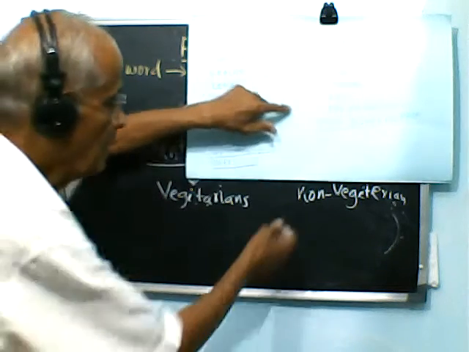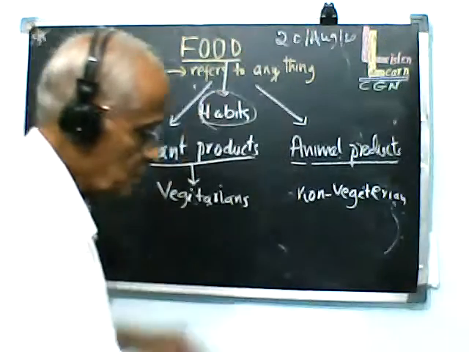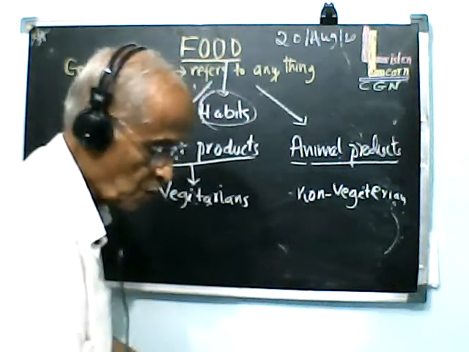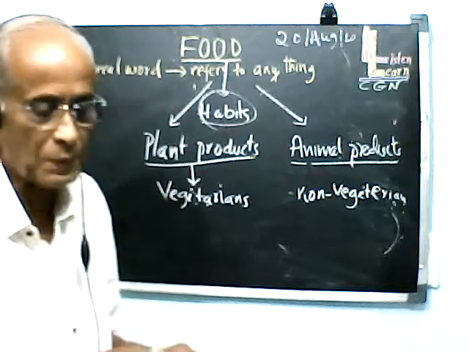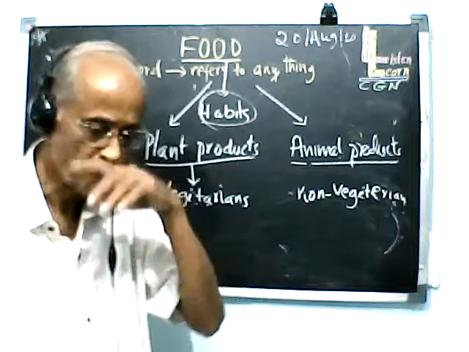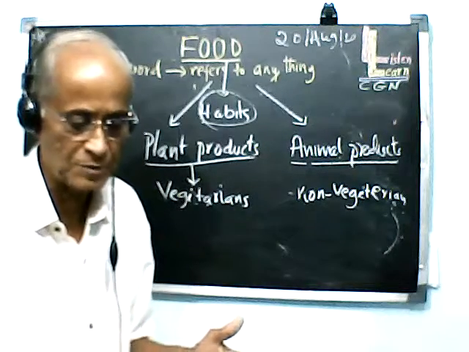So our food habits are such that when we are vegetarians, we use different parts of the plants to prepare vegetable food, and when we are non-vegetarians, we use animal products to make different types of food.